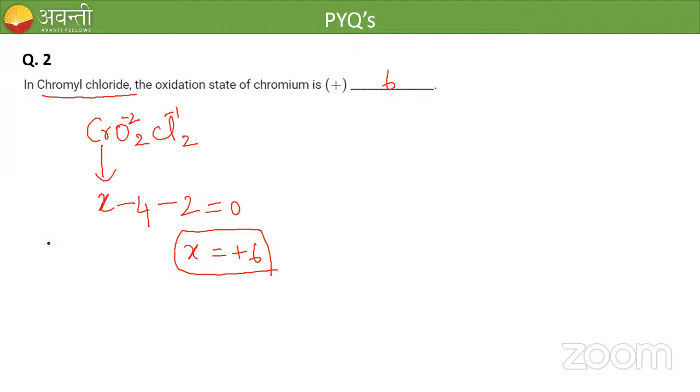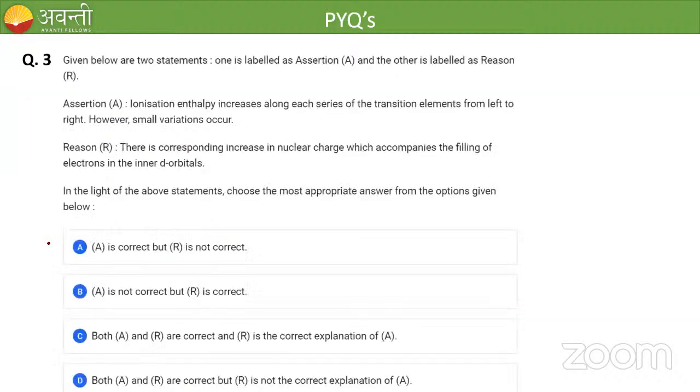Shall we go for question number 3? Yes. So here is question number 3. Two statements are given, assertion and reason. Assertion says that ionization enthalpy increases along each series of the transition elements from left to right. However, small variations occur.